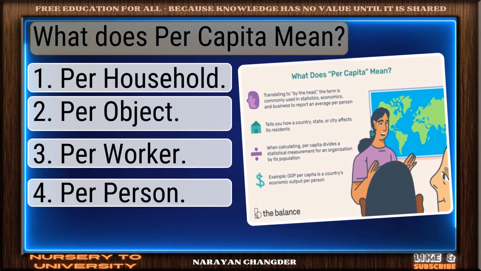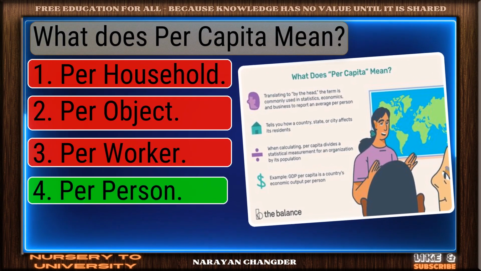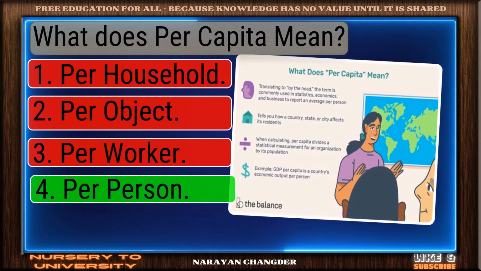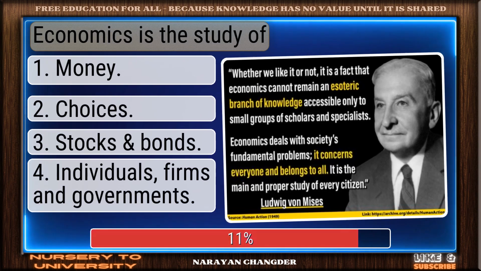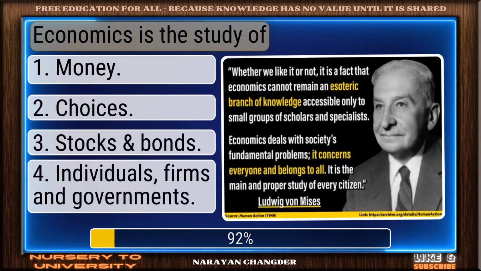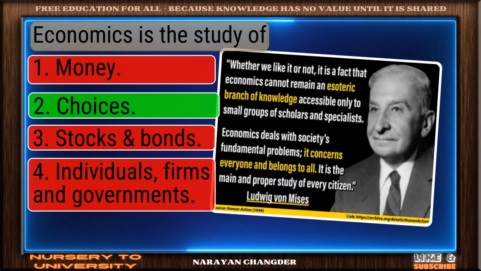What does per capita mean? Exactly. Per person makes sense and it is right choice. Economics is the study of. Excellent choice. Choices is the right answer.